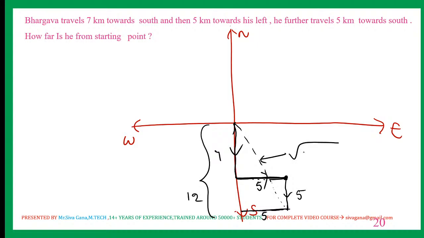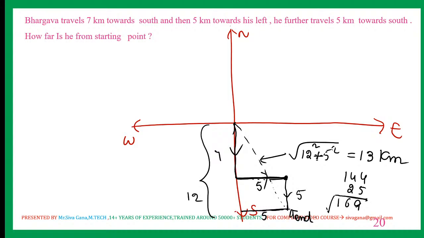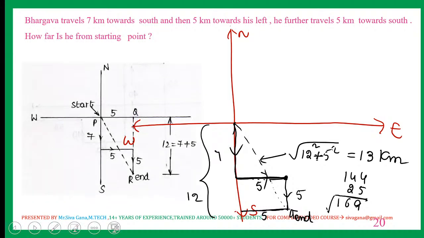So answer for this question is square root of 12 square plus 5 square. 12 square is 144, 5 square is 25, total 169. Square root of 169 is 13. Answer is 13 kilometers. That's the shortest distance. Again the ending point is in the region.